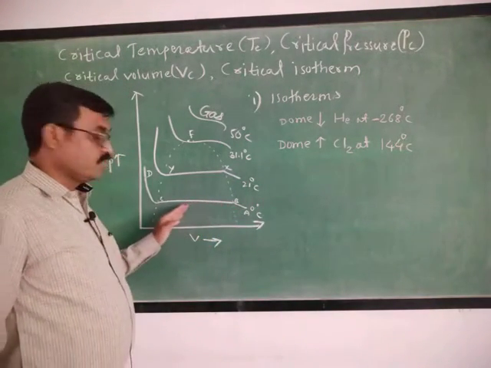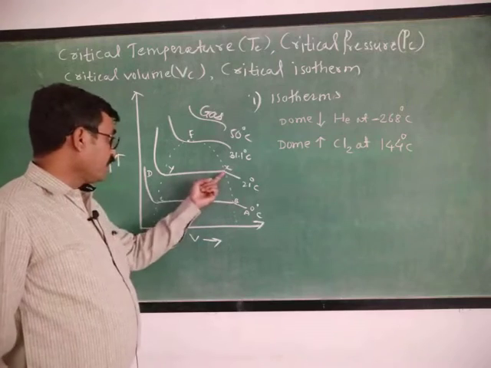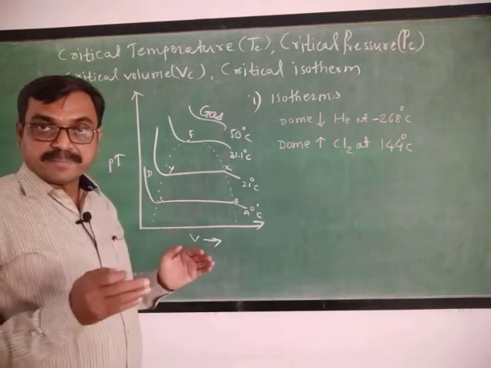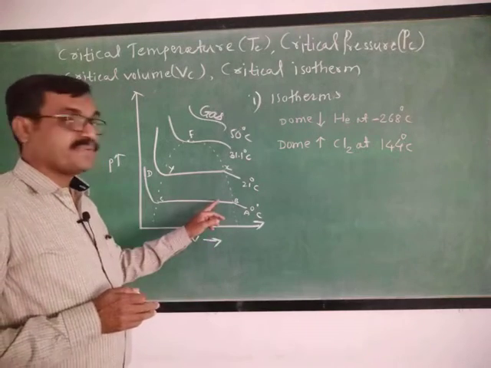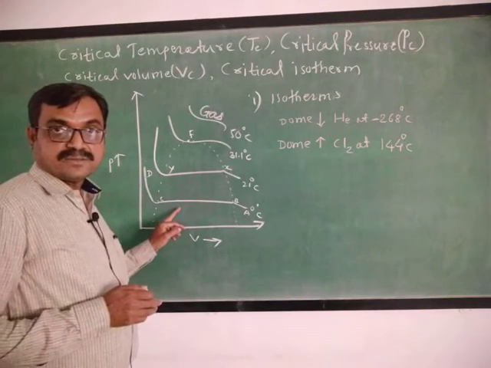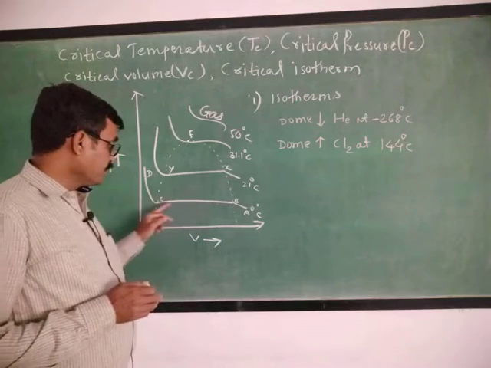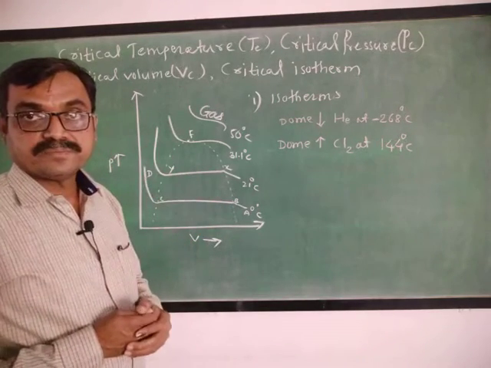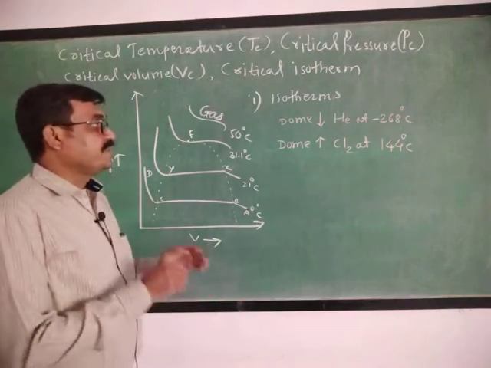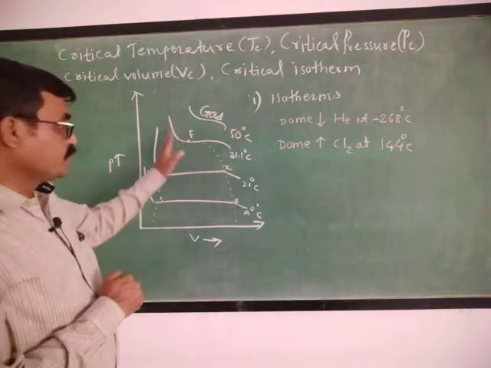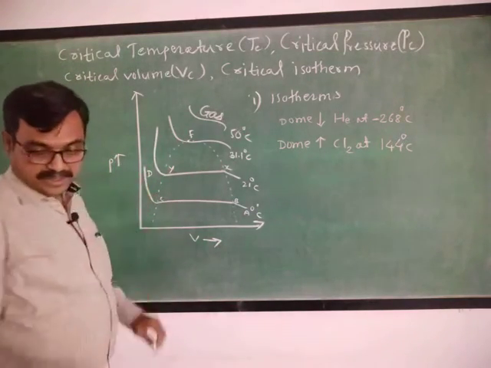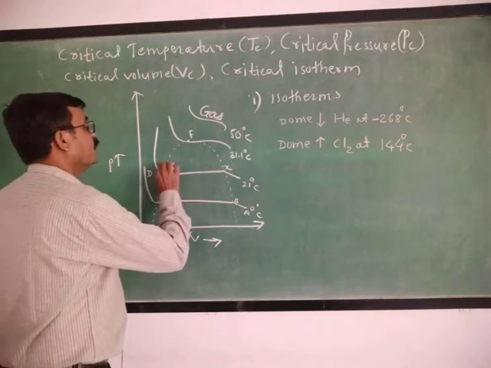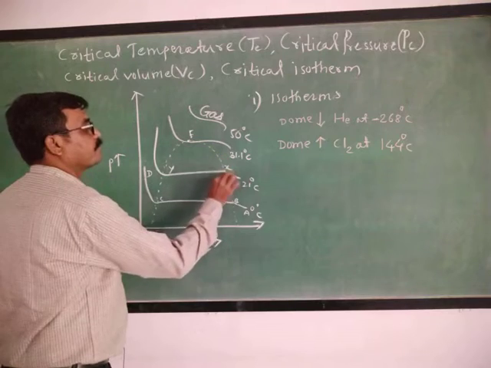The curve like BC or XY along which there is equilibrium between gaseous phase and liquid phase. Such curves BC and XY are called coexistence curves. Now, if we take the example of CO2, such a dome shaped curve is observed. This is the dome shaped curve.